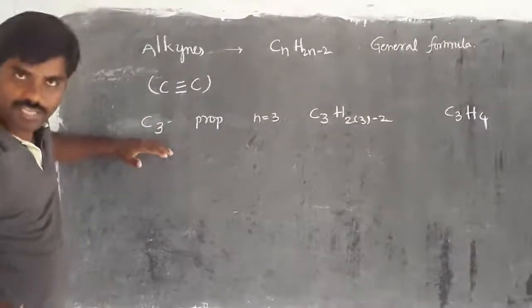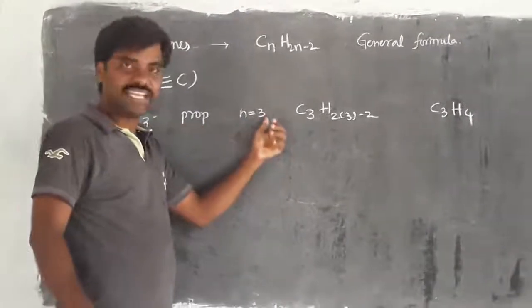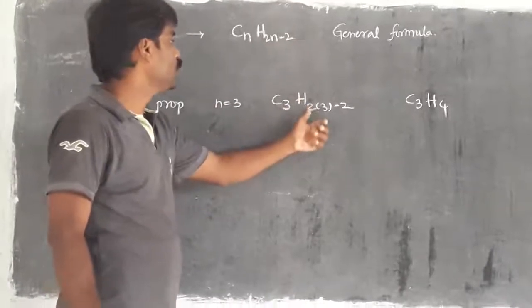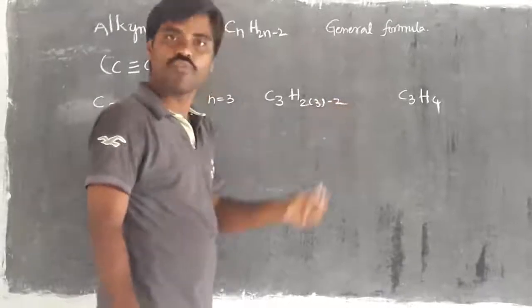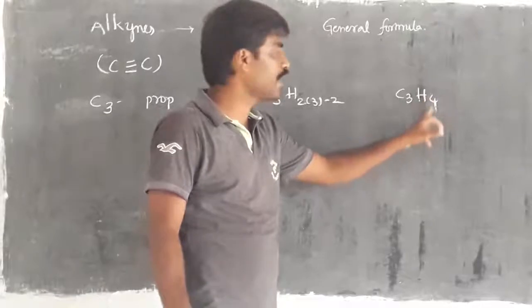If the molecule has 3 carbons, we call it prop. Right? You have to take n as 3. Then substitute the value in the general formula: C3H, 2 into 3 minus 2. 2 threes are 6, 6 minus 2 is 4. So the H subscript is 4.